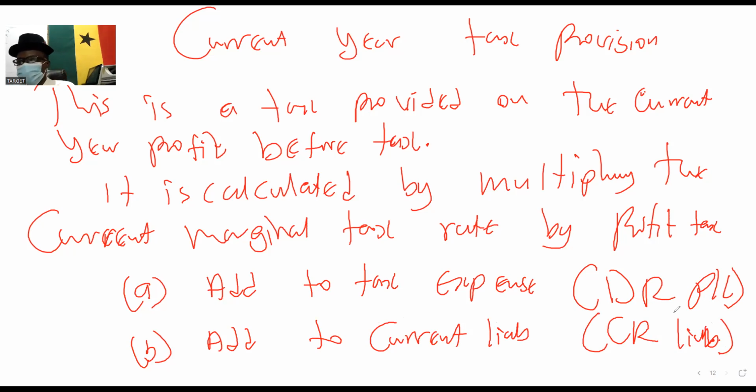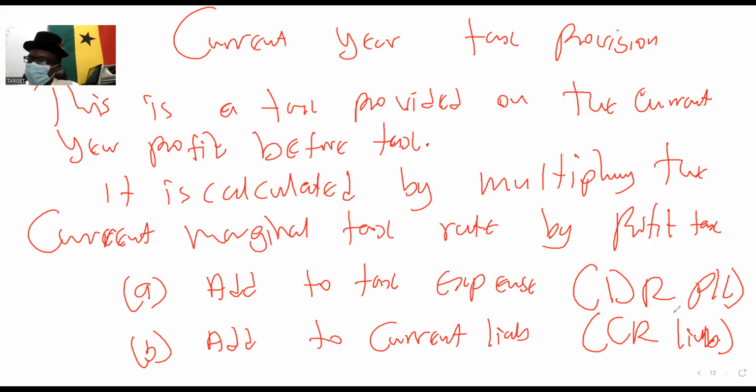With the exception of if you see it in the trial balance. Ideally, it's in the footnote. They'll give it to you in the footnote, the additional information, the company's tax rate. The examiner will tell you that the tax provided for the year was 40,000.